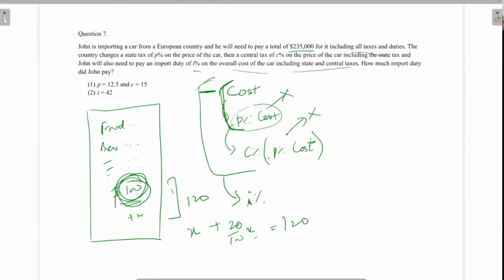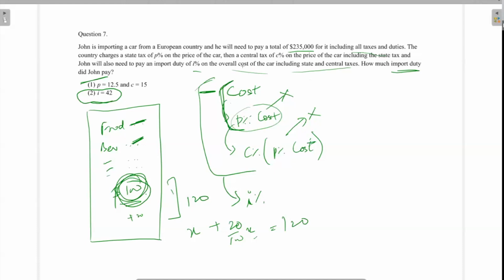And if I am given that 20% more of that is this number 120, let's say, you can easily find out how much was the tip and how much was that last final number. I cannot find out how much was this number, how much was this number, but do I have to? My question only asks me about how much import duty did John pay. Very clearly, only this little thing. So what do I need to know? I only need to know that I is equal to 42. What is the percentage of the import duty?